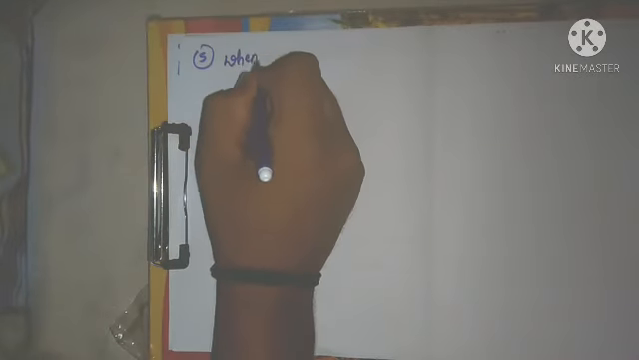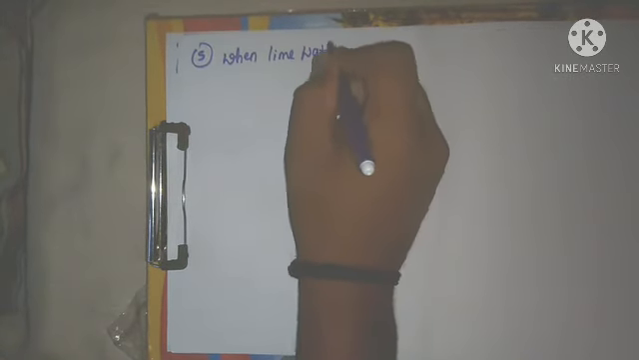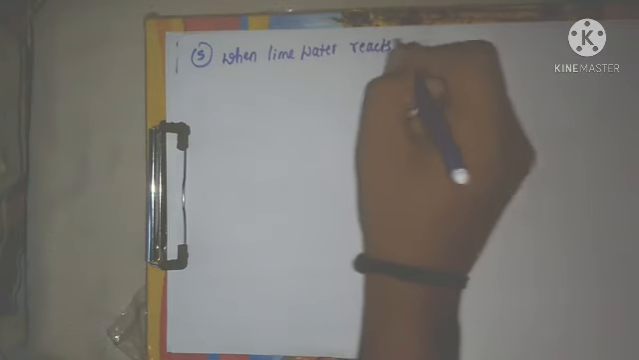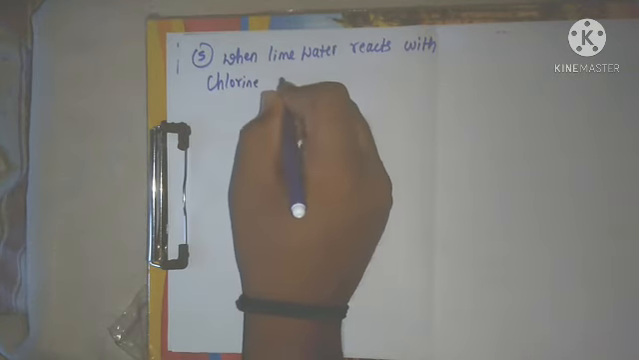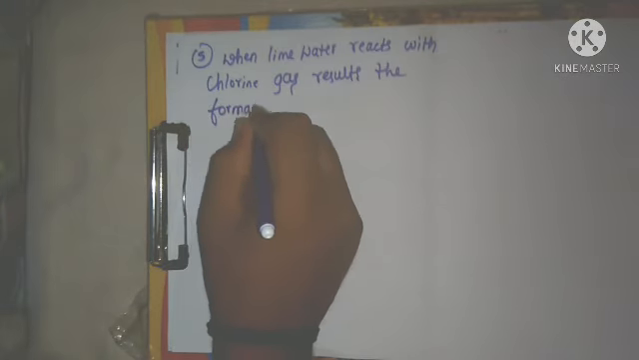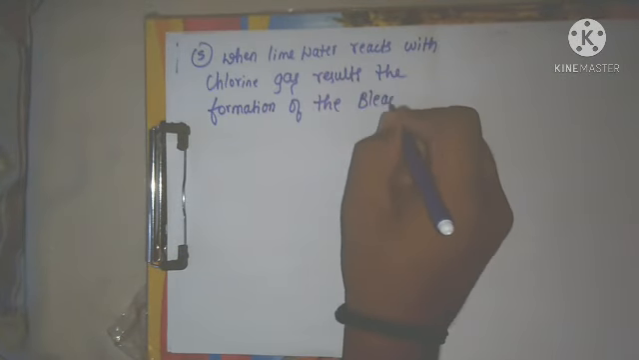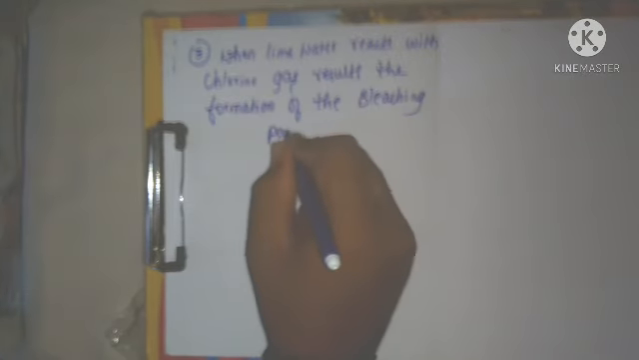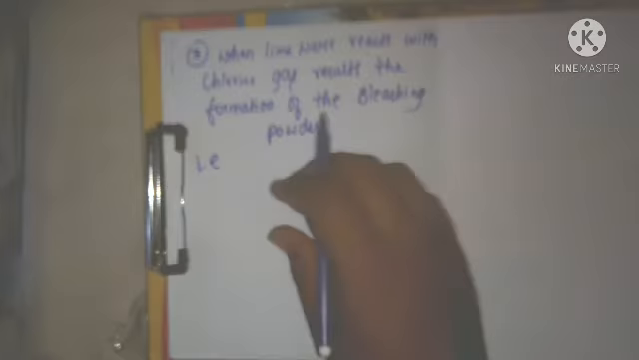Fifth property is when lime water reacts with chlorine gas, it results in the formation of the bleaching powder. That is, I will write here how it is formed. Just check here.